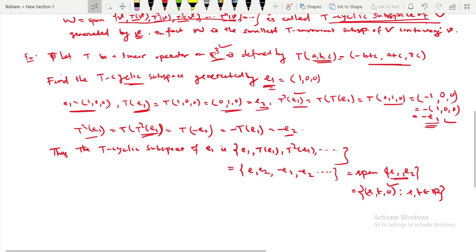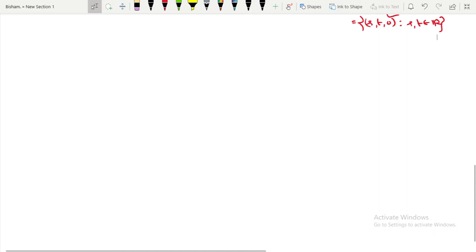Similarly, another example is given in your note. You can study this thing. Then come to a theorem. What I have given in your note, that was the theorem.